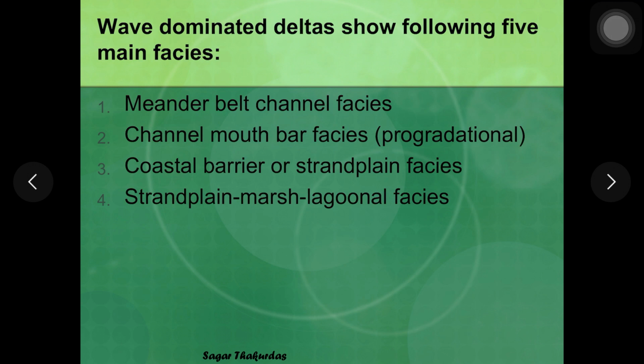So these two phases, the meander belt system and channel mouth bar phases, are fluvially influenced phases. Channel bar, mouth bar phases are not so well preserved since the sediments get redistributed by the waves. Next comes the coastal barrier bar or strand plains, solely formed due to the wave action, and you might also get to see lagoonal phases or marsh. As I told you previously, these lagoons are not so very well developed when they are associated with wave dominated deltas.